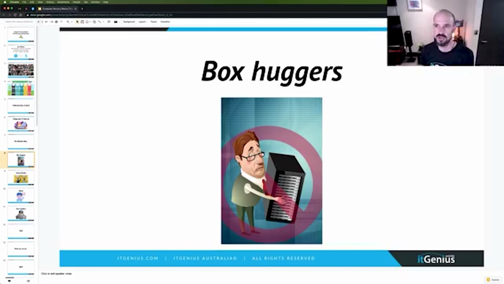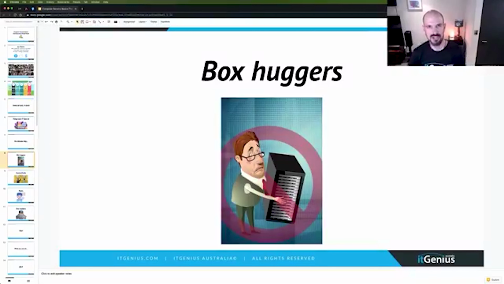But specifically in the Google world, we use Google Workspace, formerly G Suite, for all of our logins and administration. That's where we set up our groups, that's where we set up our users, that's where the centralized accounts are. So we're never reliant on one area of the business or one physical location for the actual security of the business. If you've got an internet connection problem at the office, or something goes offline, even if there is local infrastructure in your business, you can always access your logins and your security and your emails from wherever you are. So box huggers are those guys holding on to the past, or girls, but mostly guys who don't want to change anything.